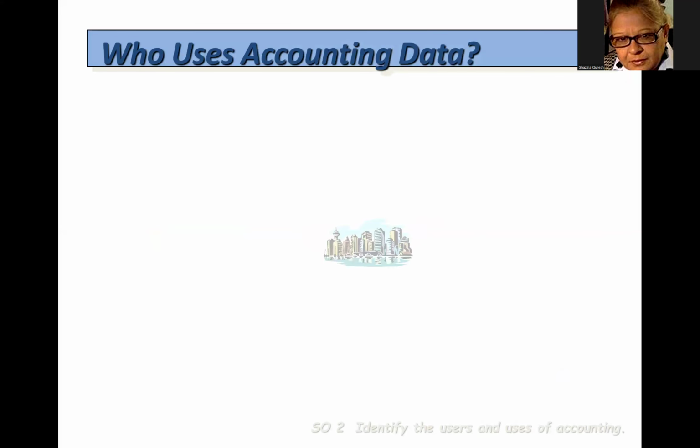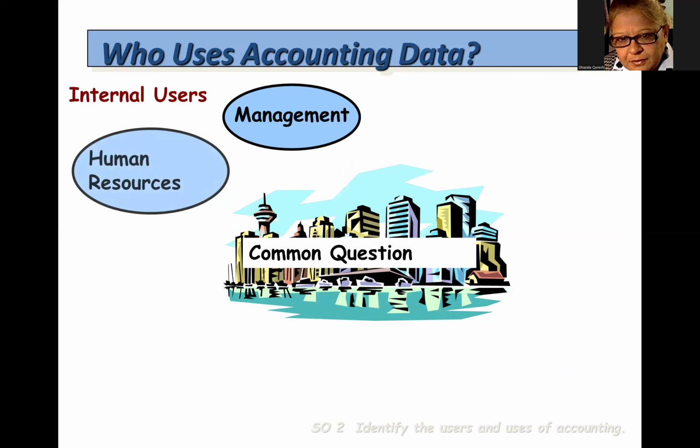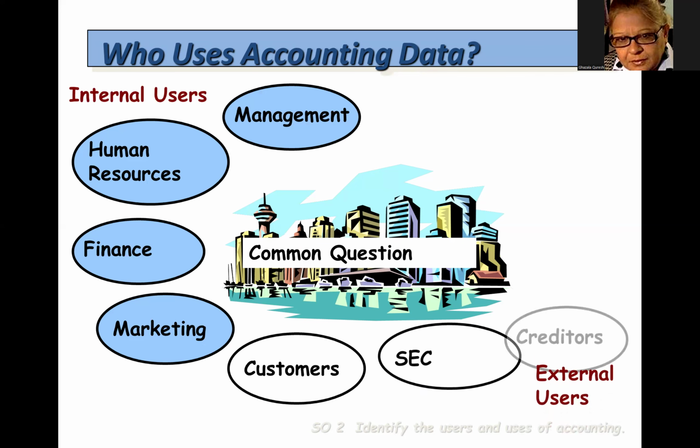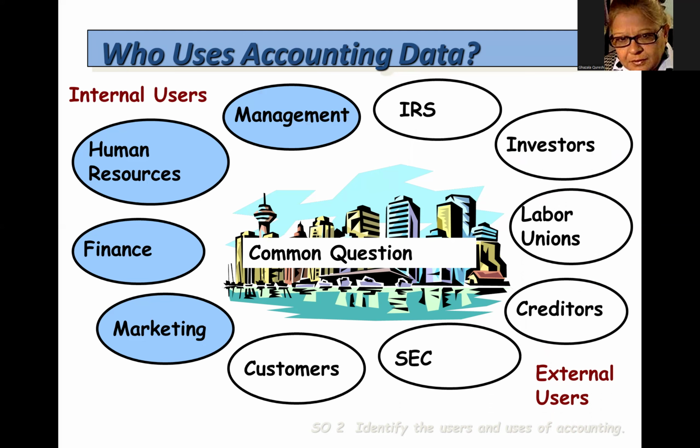Who uses accounting data? There are two types of interested users who use the accounting data: internal users and external users. Internal users are management, human resources, finance, marketing. An example of an internal user is when a hiring manager makes a decision whether it is cost-effective to hire a bookkeeper or outsource a bookkeeper. External users are customers, the Securities and Exchange Commission, creditors, labor unions, investors, and the IRS. An example of an external user is when creditors want to find out if the company they are interested in lending money to has a good credit rating.